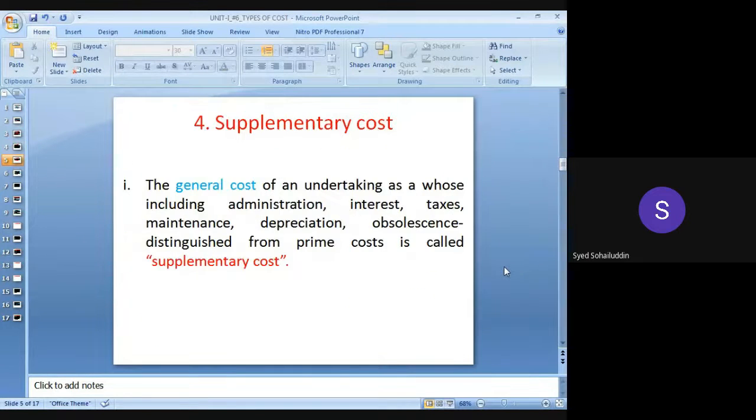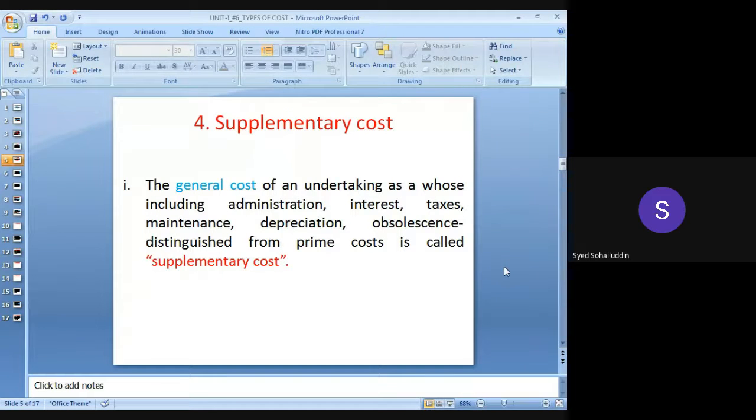Okay. Next is supplementary cost. The general cost of an undertaking, including administrative costs, interest, taxes, maintenance, depreciation, and obsolescence, distinguished from prime cost, is called a supplementary cost. Extra cost required. In simple words, in one word, what is supplementary cost? Extra cost beyond the prime cost.